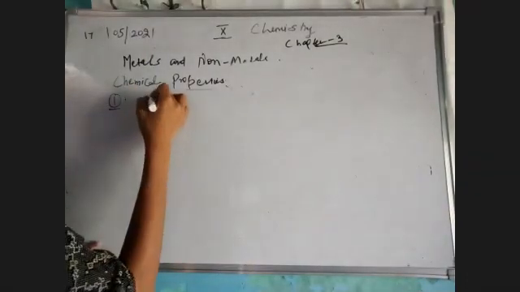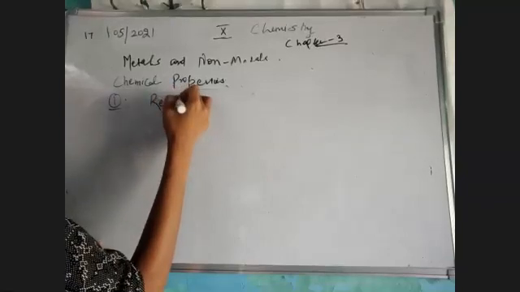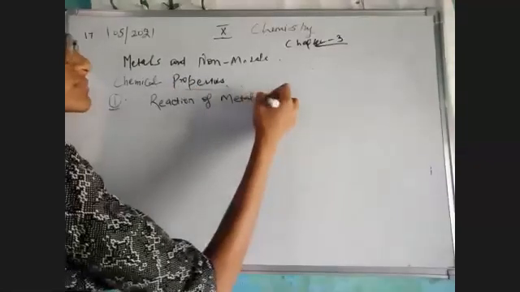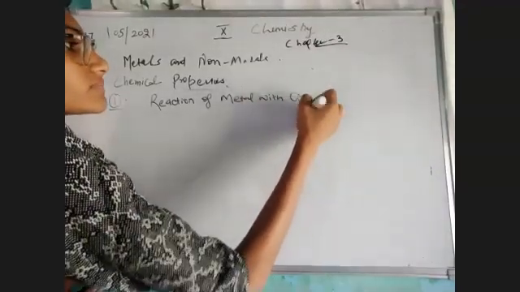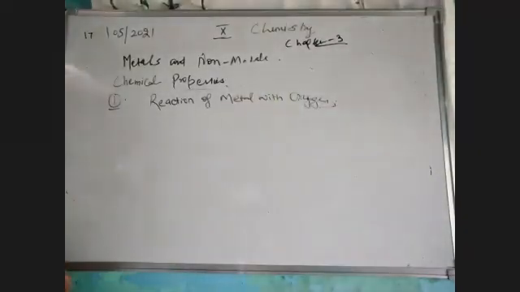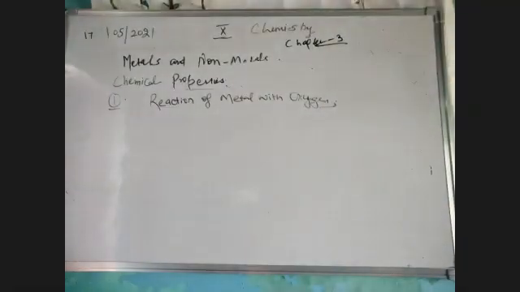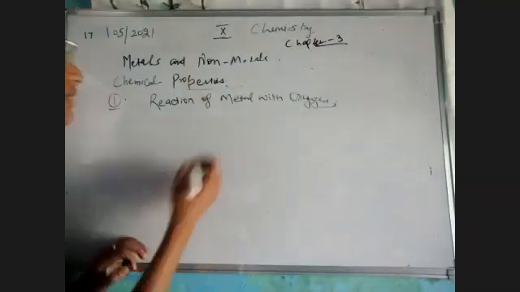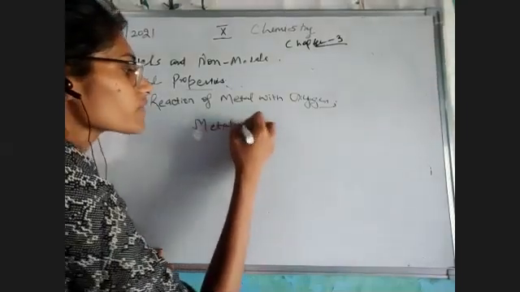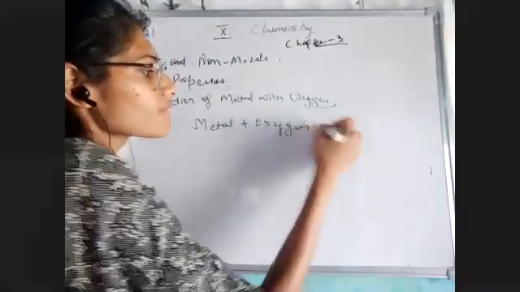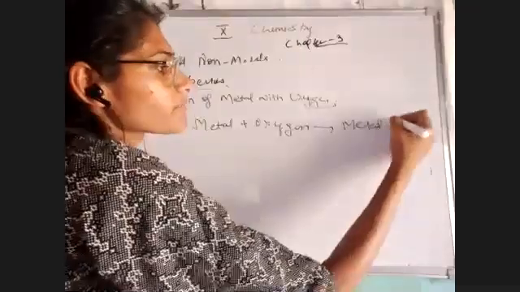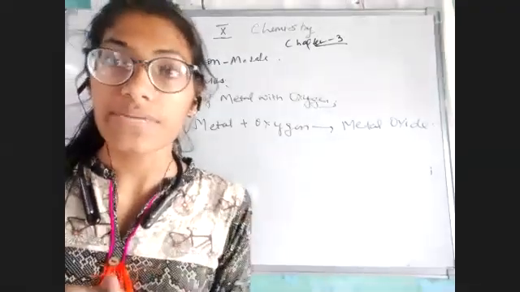That is the reaction of metals with oxygen. This is the first chemical property, on the basis of which we will see what happens when we react metals with oxygen, or what happens when we burn them in air. The answer is that a metal reacting with oxygen makes a metal oxide. Whenever we react oxygen with a metal, it gives us a metallic oxide.